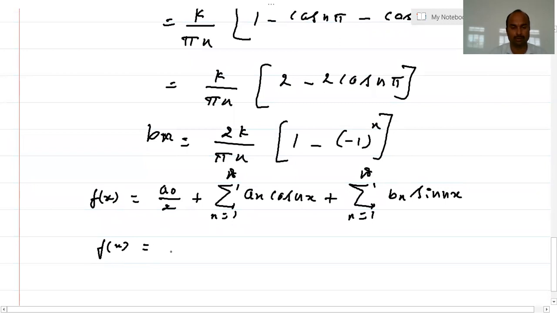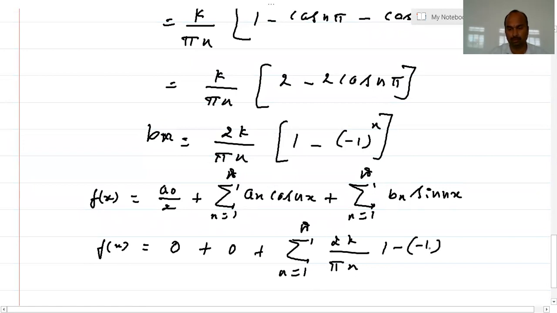So a naught is 0, an is also 0, summation n equals 1 to infinity 2k by pi n into 1 minus minus 1 to the power of n into sin nx.